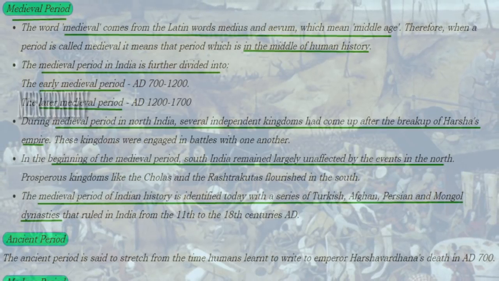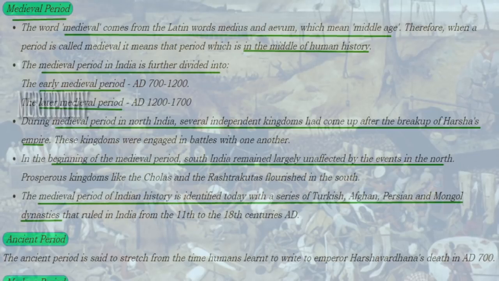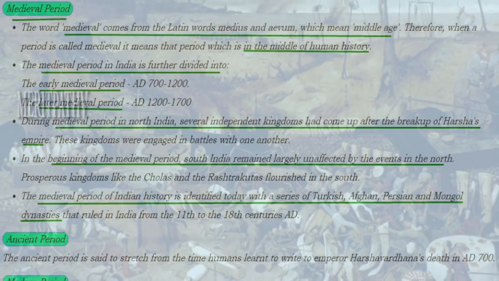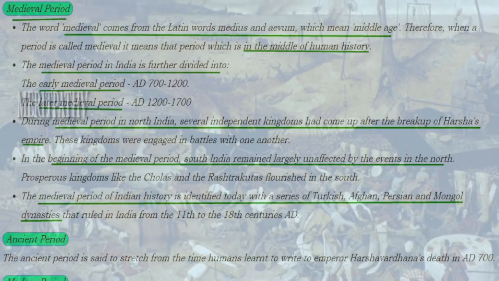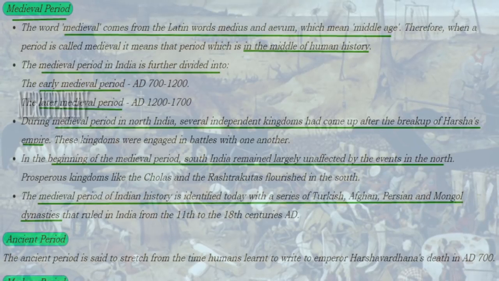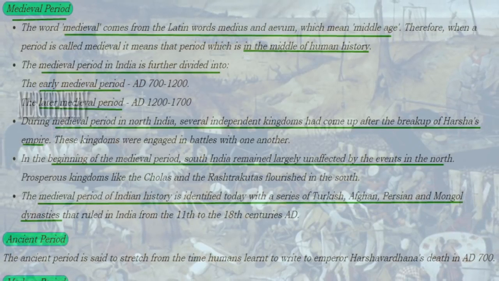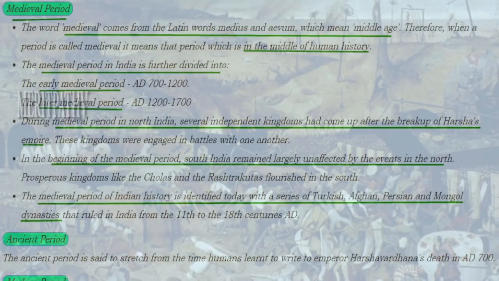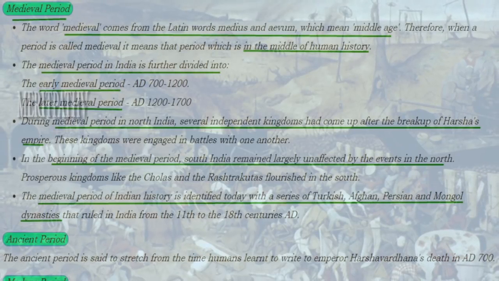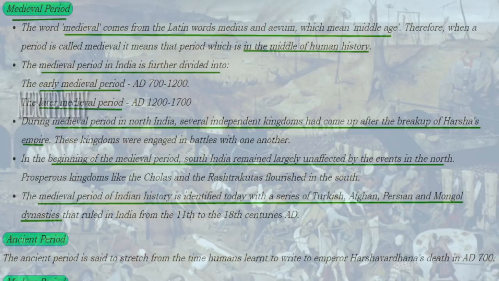AD 1700. During medieval period in North India, several independent kingdoms came up after the breakup of Harsha's empire, and these kingdoms were engaged in battles with one another.